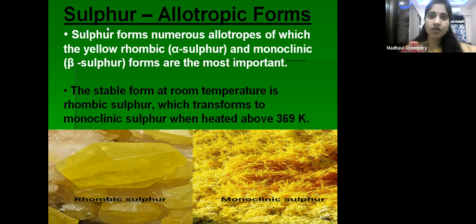Next, coming to the allotropic forms of sulfur. So first of all, what is allotropy? Allotropy is nothing but the existence of an element in more than one physical form.